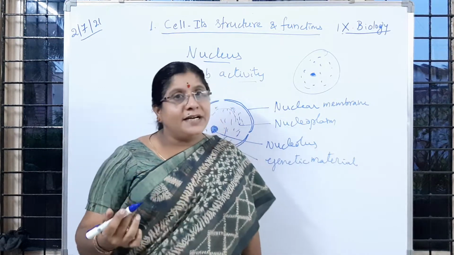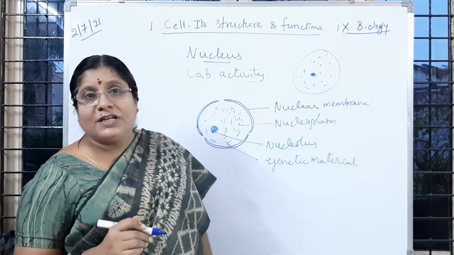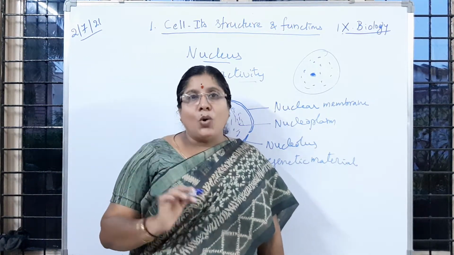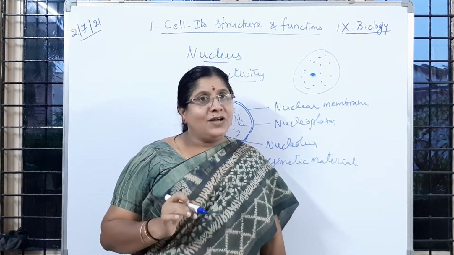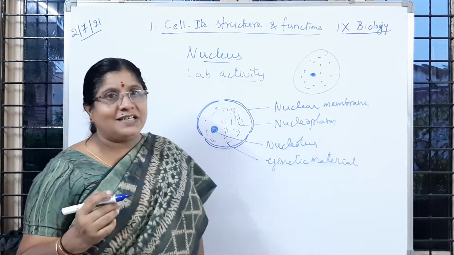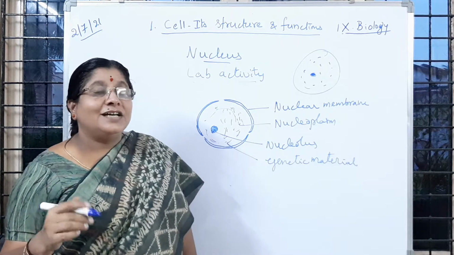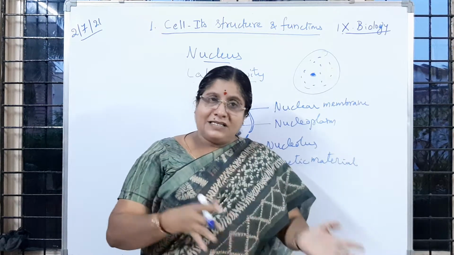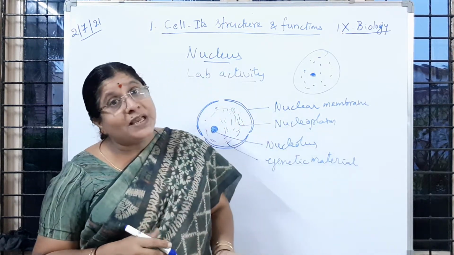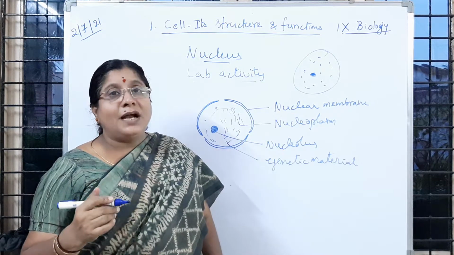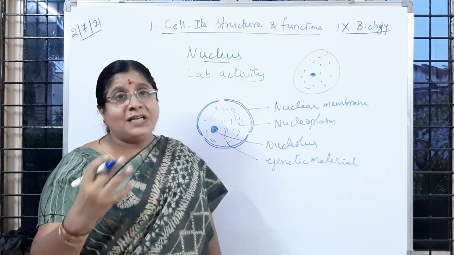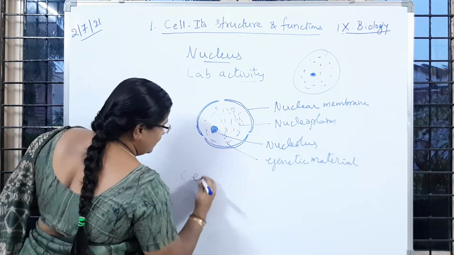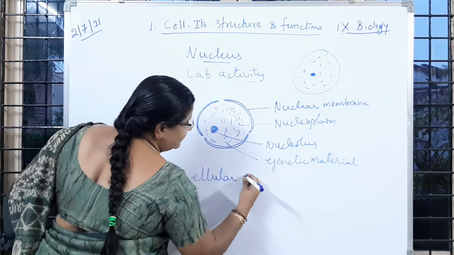So who studied about that structure of the nucleus? Just now you learned that in 1831 Robert Brown studied about the nucleus. Okay, but he failed to give the functions. Later another scientist, Schleiden, what has he done? He observed different cells, plant cells and animal cells, and microscopic organisms. He came to know that the nucleus plays a crucial role in all the cellular activities.